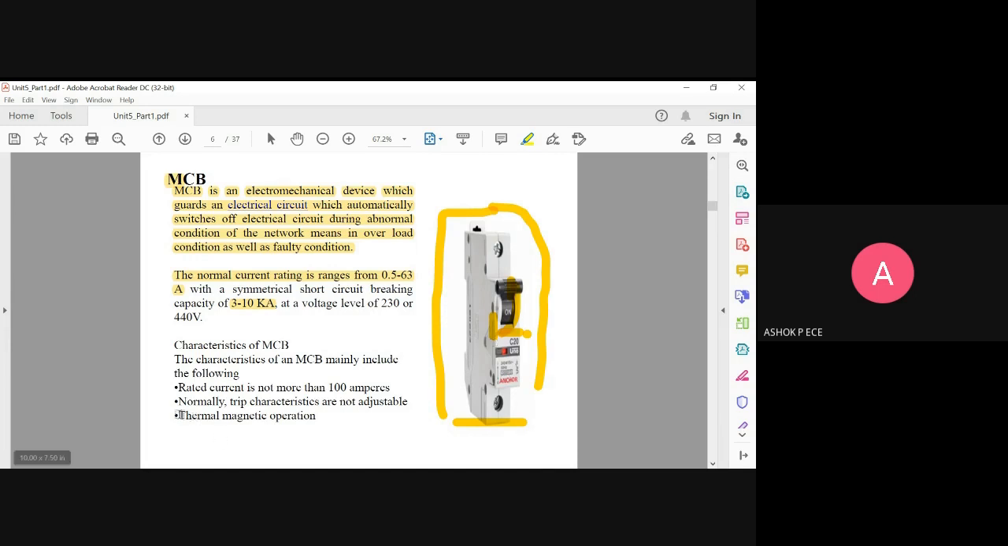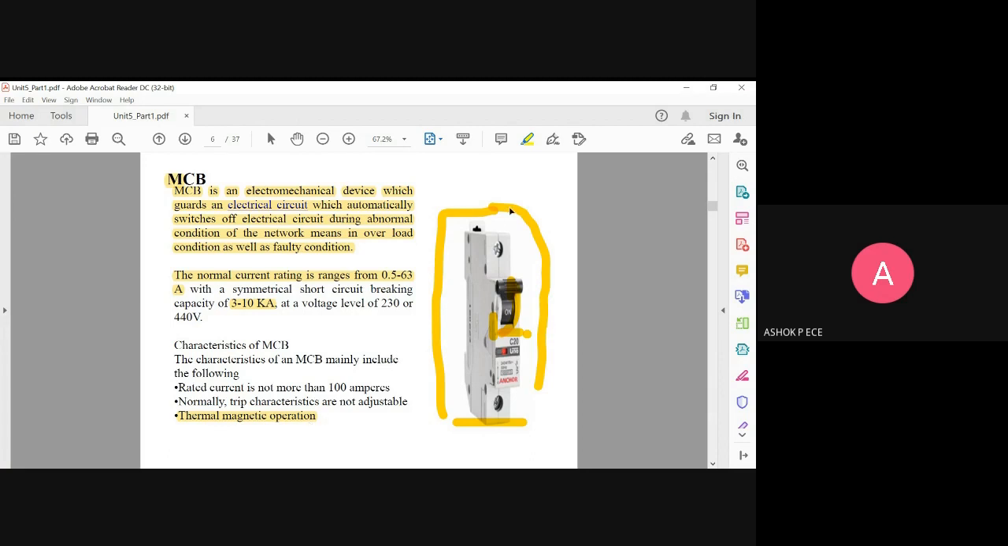Thermal magnetic operation. It will detect that when high current flows, some temperature change will occur. The temperature change will release the magnet, and this switch will come from on position to off position. If it is on, some magnet is holding this switch. If the magnet is demagnetized, the switch will be released and come back to its off position quickly. So it is thermal electromagnetic operation. Okay, so this is the basic form of an MCB.